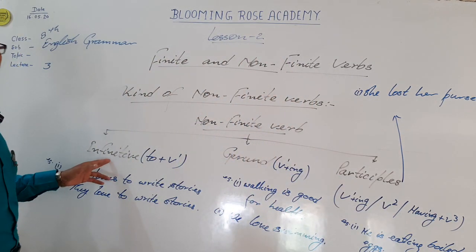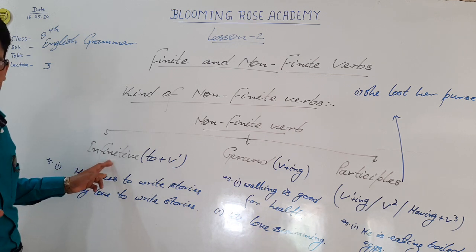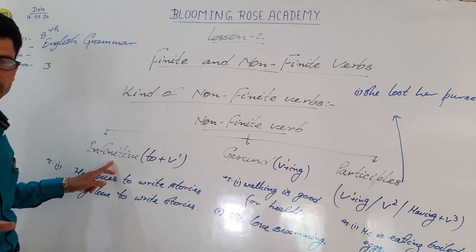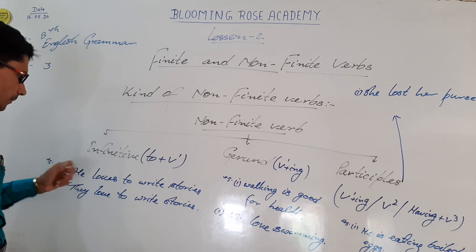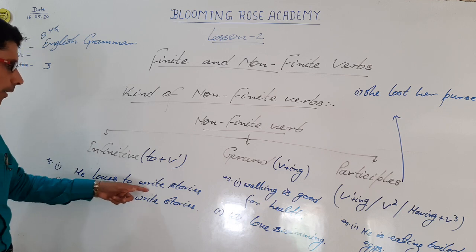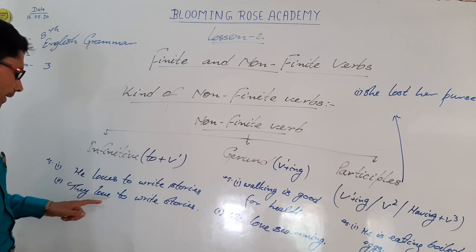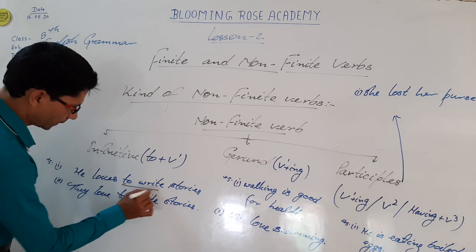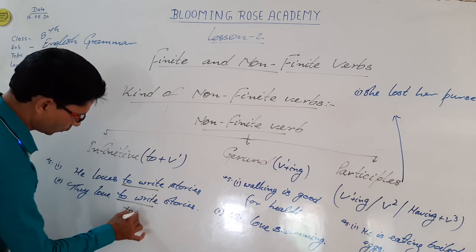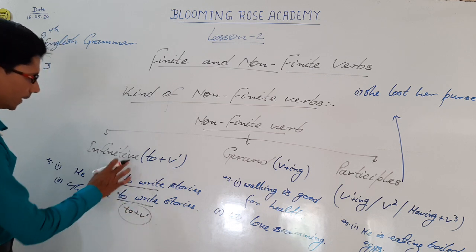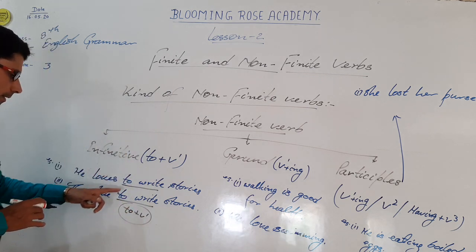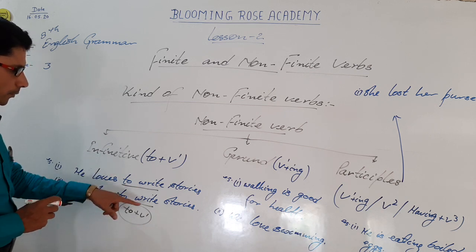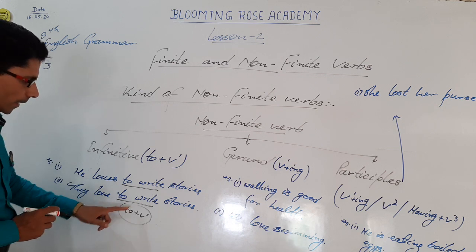Students, see that infinitive is that form of verb which acts as a noun in a sentence. That form of verb which acts as a noun in a sentence is called infinitive. For example, he loves to write stories. They love to write stories. In both of the sentences, see that to write. What is this? To plus V1. This is called infinitive. So in the first sentence, to write is infinitive. In the second sentence, they love to write stories, to write is infinitive.